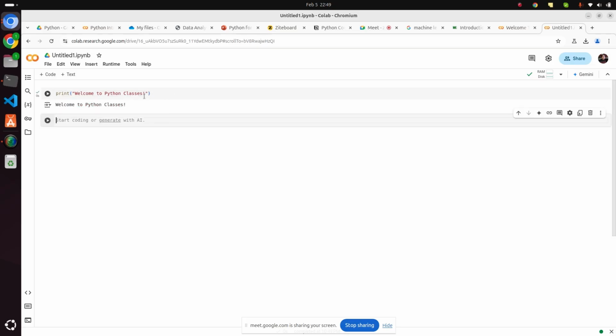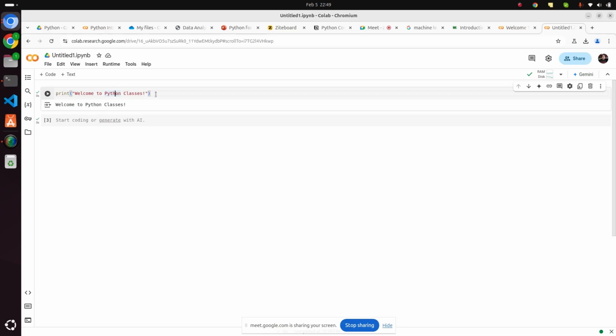When you run Shift Enter, it will move you to the next cell, right? So you can also add a cell like this, or you can also do Shift Enter, and after doing Shift Enter, it will give you the next cell, right? Now this is very simple. The print statement is printing the message, right? This is a simple Python program.